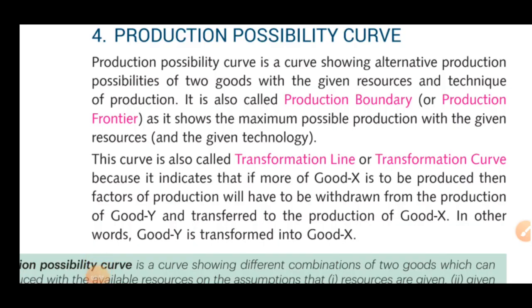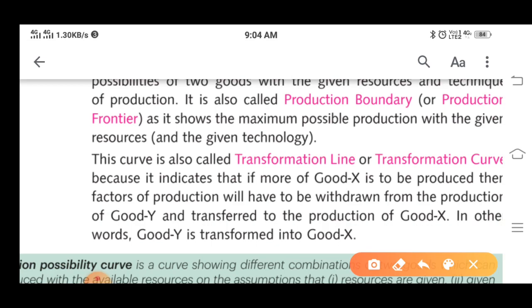So it shows the maximum possible production with the given resources. Here in PPC we see the maximum production. And we have three things here. First, we have to go with the maximum possible production.